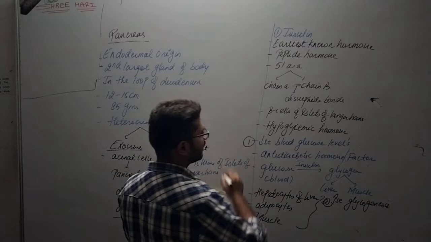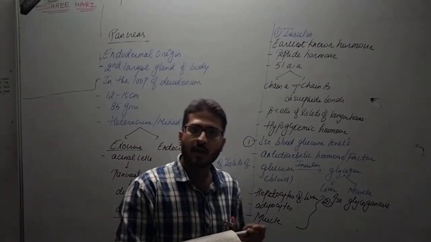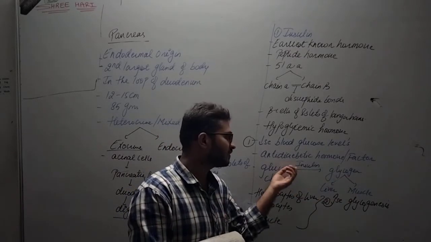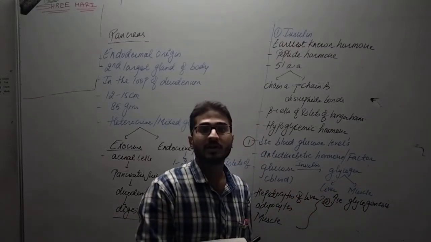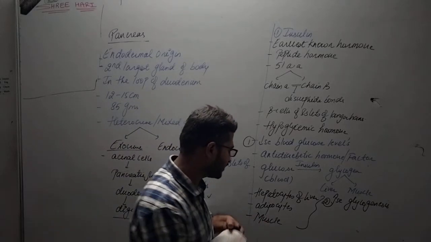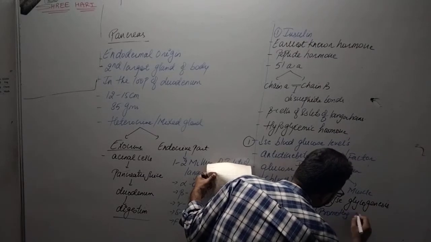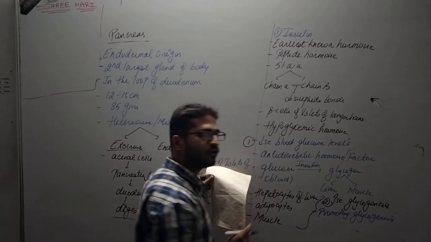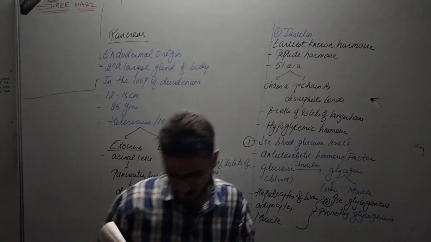This is the first important function of insulin, that it is decreasing the blood glucose level. How is it decreasing? By converting the glucose which is present in the blood to glycogen in the presence of insulin, right? And glycogen production is what we call glycogenesis. So it is promoting glycogenesis. And what is glycogenesis? Production of glycogen from glucose in the liver or muscle cells.